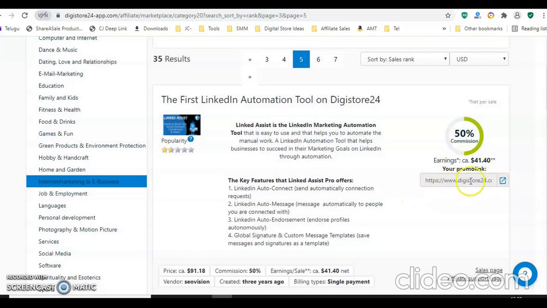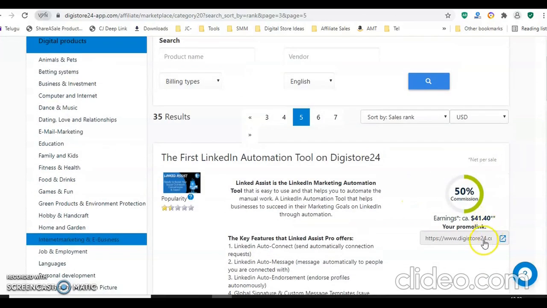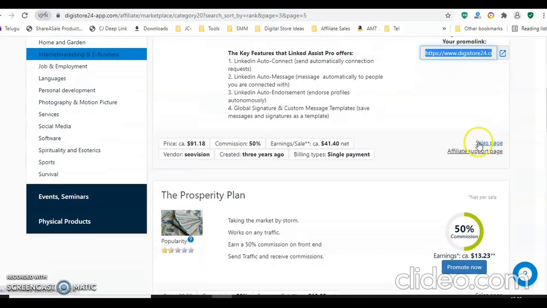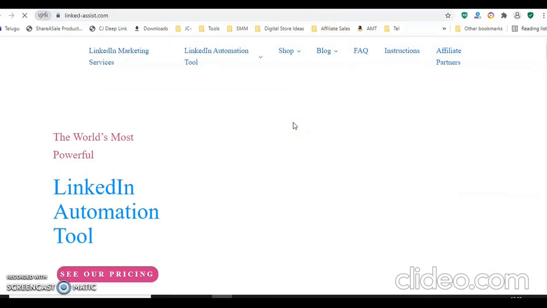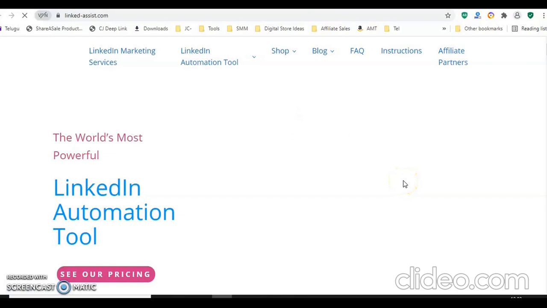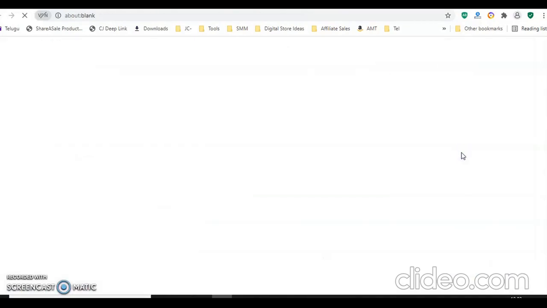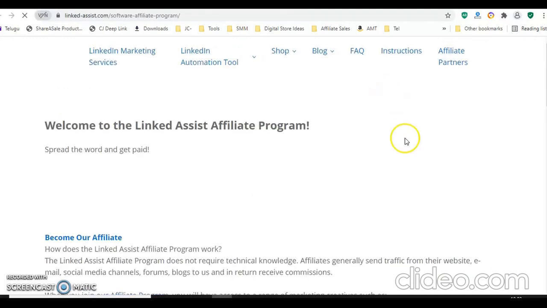Once you get the link, you just need to copy it, and then you can see how to promote. If you don't have any knowledge about it, this is the sales page, the landing page for your affiliate link. This is the affiliate support pro page, where you will get proper training and everything on how to promote this product. You will get a number of landing pages and email templates to promote.